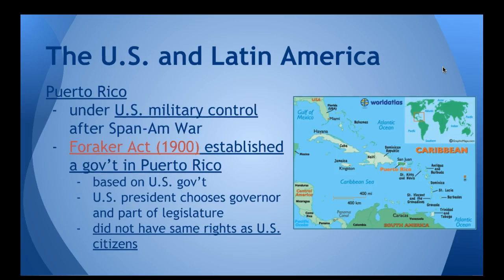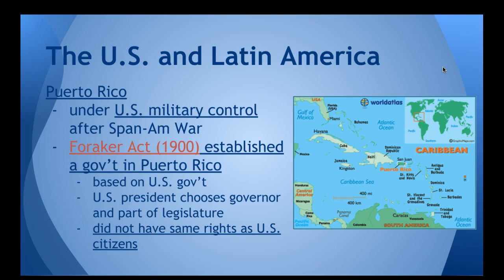So first we'll start with Puerto Rico. You know that after the Spanish-American War, Puerto Rico was one of the territories that we got control of. So Puerto Rico is under U.S. military control. In 1900, the Foraker Act is passed, establishing a government in Puerto Rico. This government was based on the U.S. government. The U.S. president chooses the governor and part of the legislature. The other part of the legislature is decided upon by Puerto Rican residents, and they did not have the same